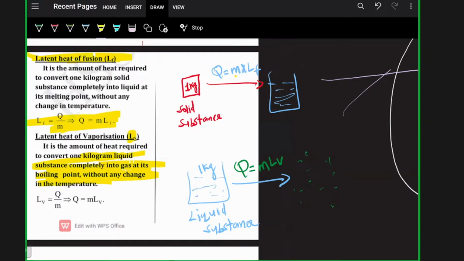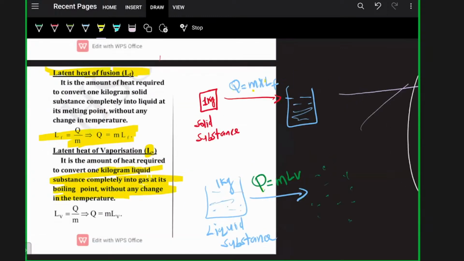So Q will be MLF and Q will be MLB here. Okay, yes. Okay, let's move to the next question.